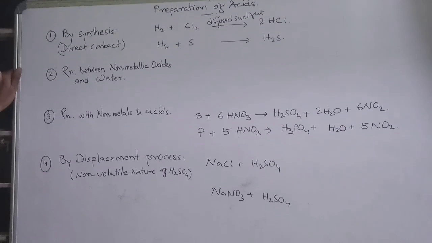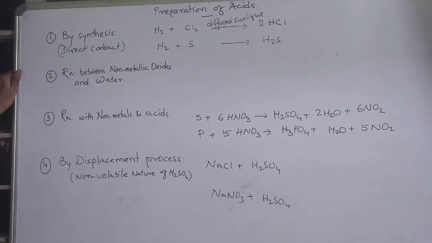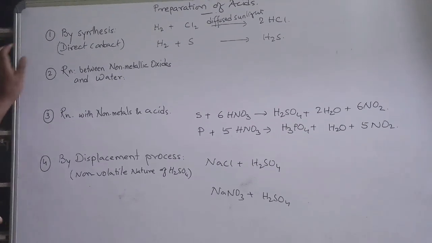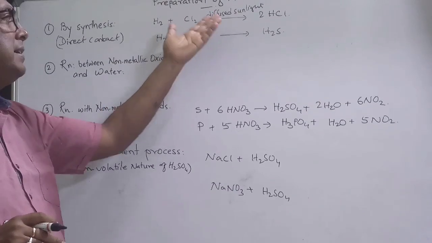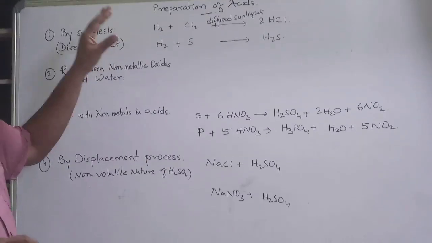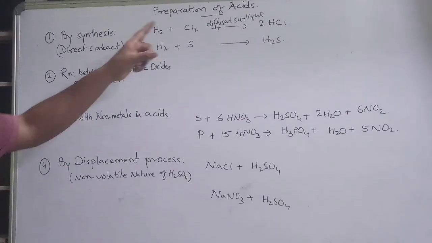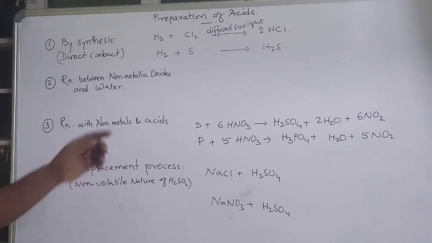But if you put them in strong sunlight, there will be a violent reaction. So be careful that when we start the reaction, it should be under diffuse sunlight, under the shade, and if you do it in the dark, the reaction would not proceed. So better we take it in diffuse sunlight.